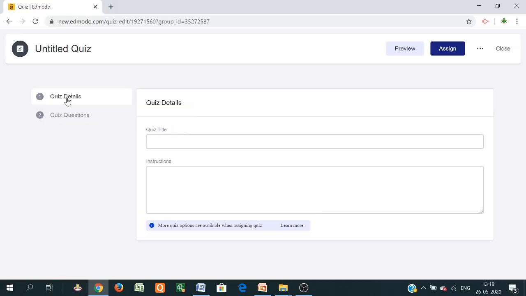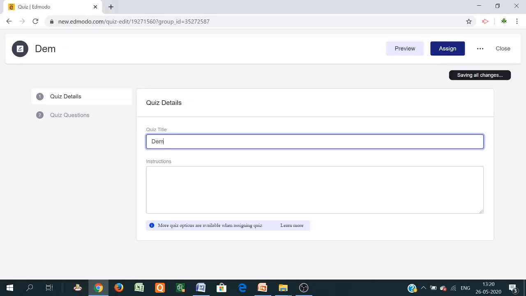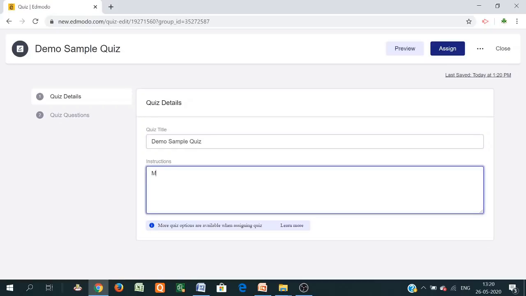There are two different sections, quiz details and quiz questions. So just give the quiz title here. Suppose I am giving the name demo sample quiz, sample quiz. Give the description you want, MCQ type questions.